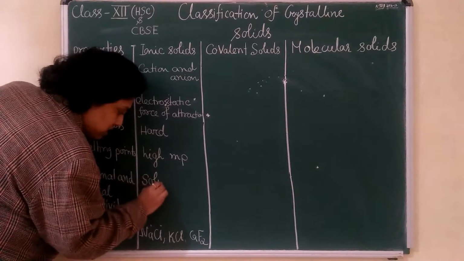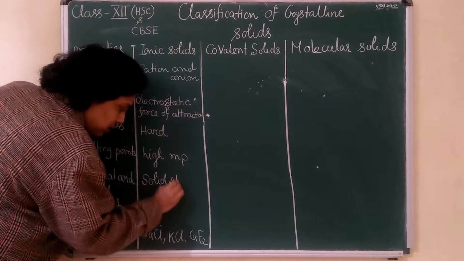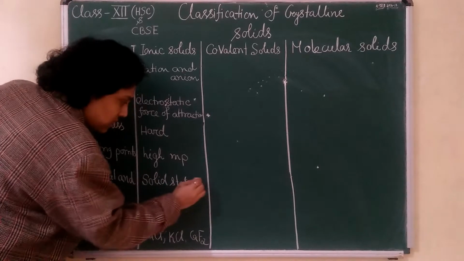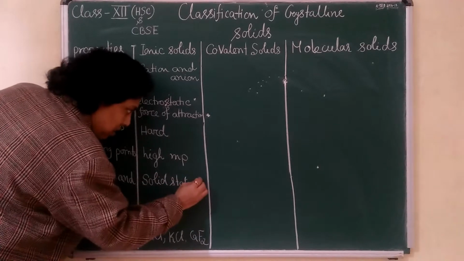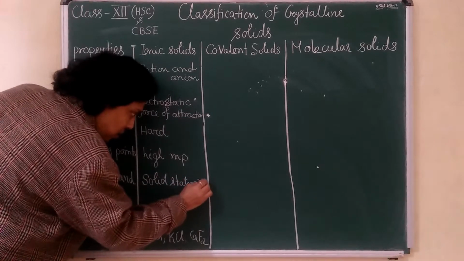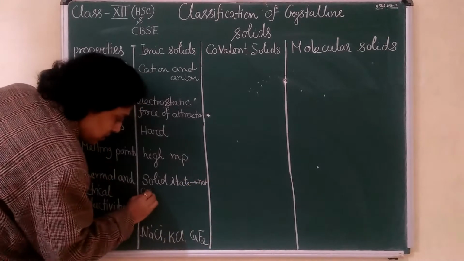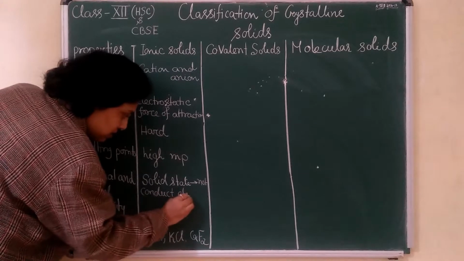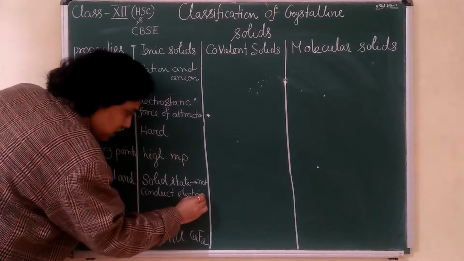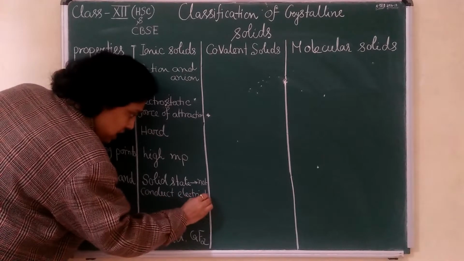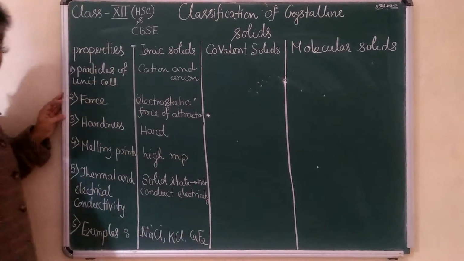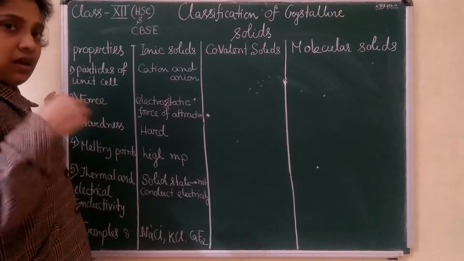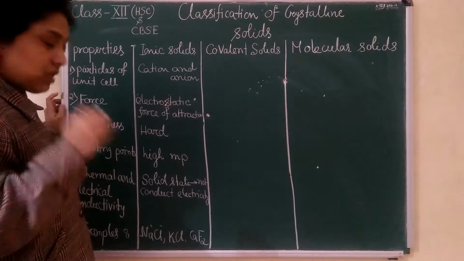They do not conduct electricity. If you take solid sodium chloride and pass electricity, the electricity will not pass through that solid state.